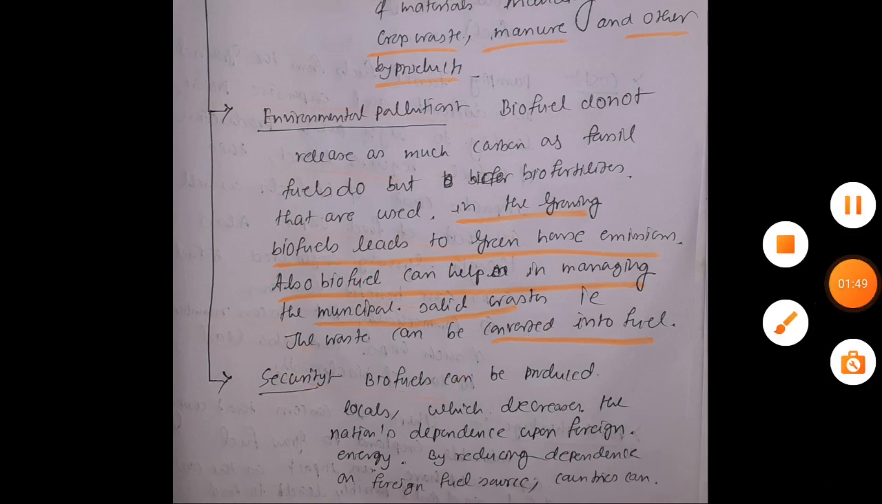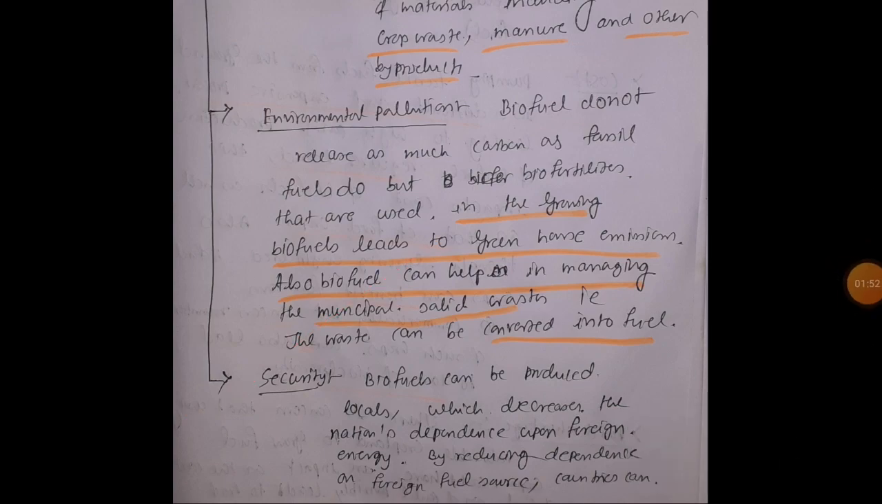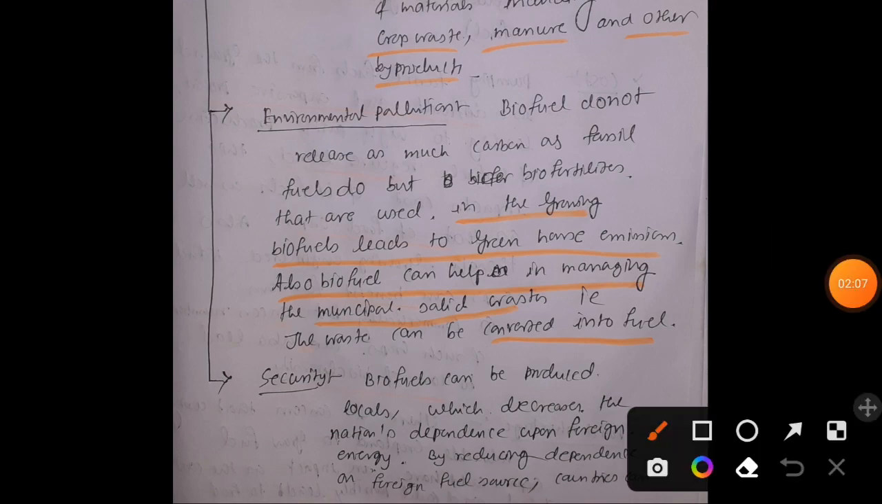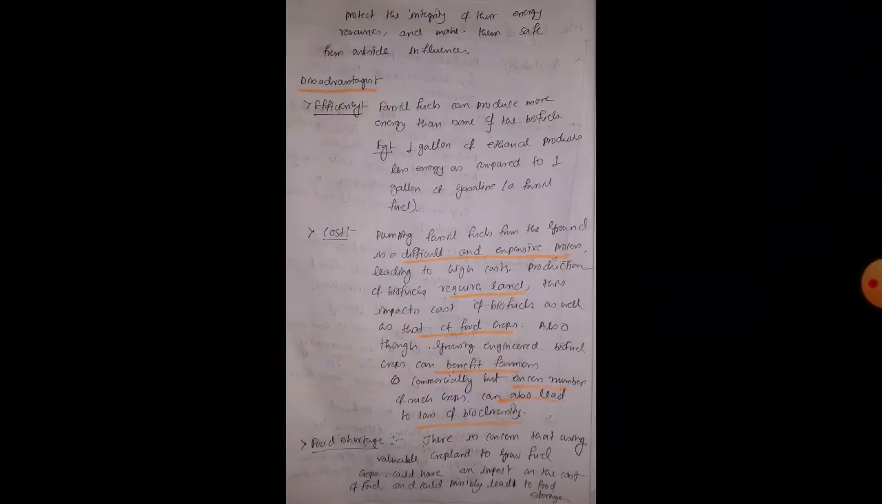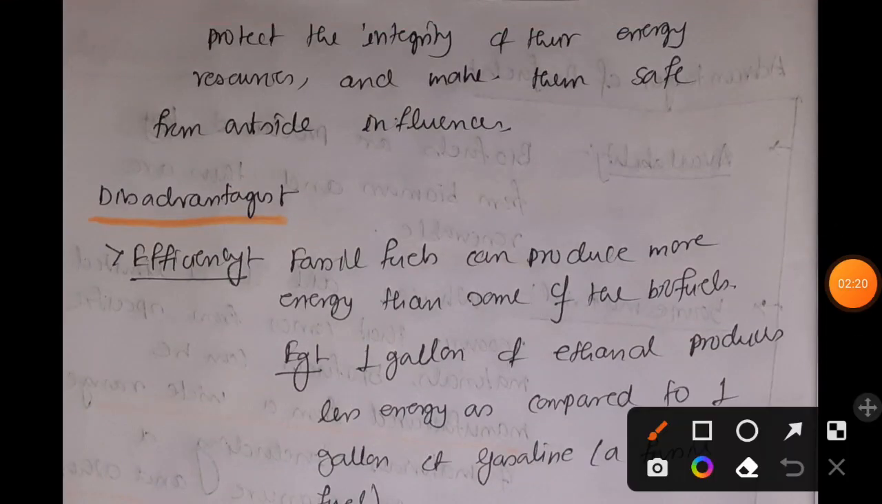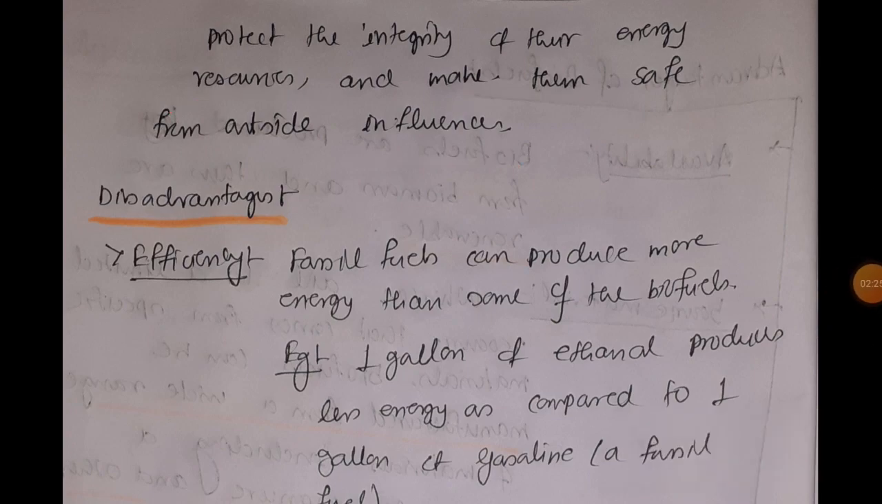Another important thing is security. In the very first video of biofuel we talked about this, that biofuel reduces our dependence on foreign countries, right? And that is quite an important thing. So biofuel can be produced locally, which decreases the national dependence upon foreign energy. By reducing dependence on foreign fuel sources, countries can protect the integrity of their energy resources and make them safe from outside influences. So that is a very good thing.